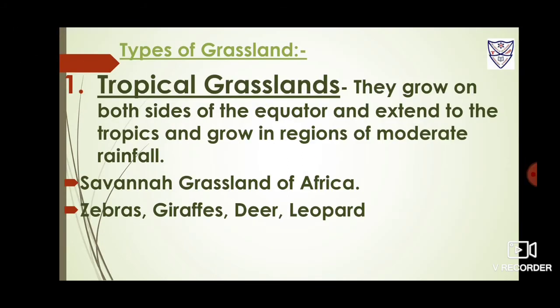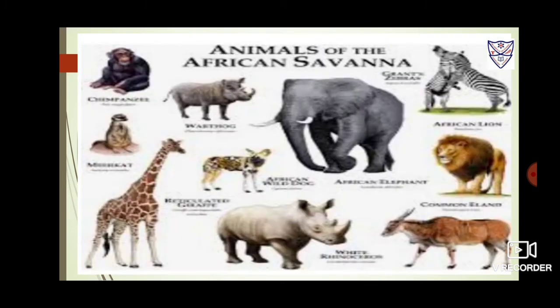Now let's study about grasslands. There are two types of grasslands: tropical grasslands and temperate grasslands. First of all, tropical grasslands. They grow on both sides of the equator and extend to the tropics, and grow in regions of moderate rainfall. Grass in this region grows up to 3 to 4 meters high, and the savanna grasslands of Africa are of this type. Elephants, zebras, giraffes, deer, leopards, etc. are animals found in this region.